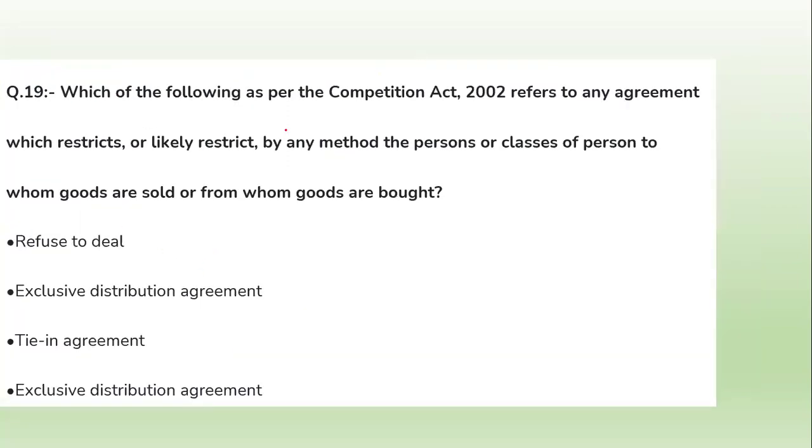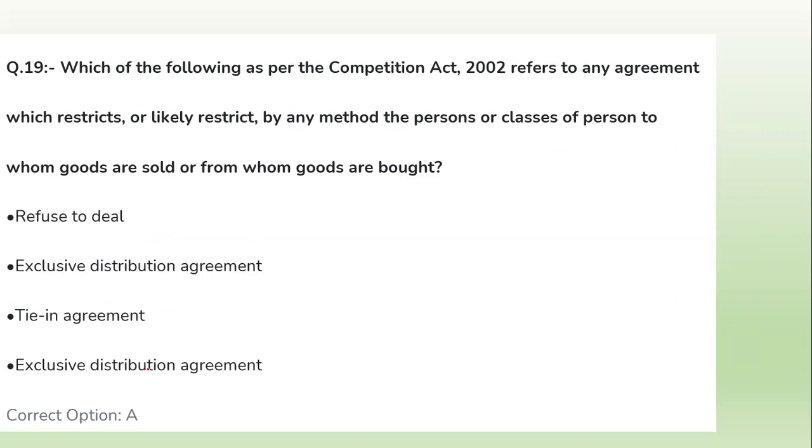Now, which of the following, as per the Competition Act 2002, refers to any agreement which restricts or is likely to restrict by any method the persons or classes of persons to whom the goods are sold or from whom the goods are bought? The options are refuse to deal, exclusive distribution agreement, or tie-in agreement. So what will be the right answer? That is refuse to deal.